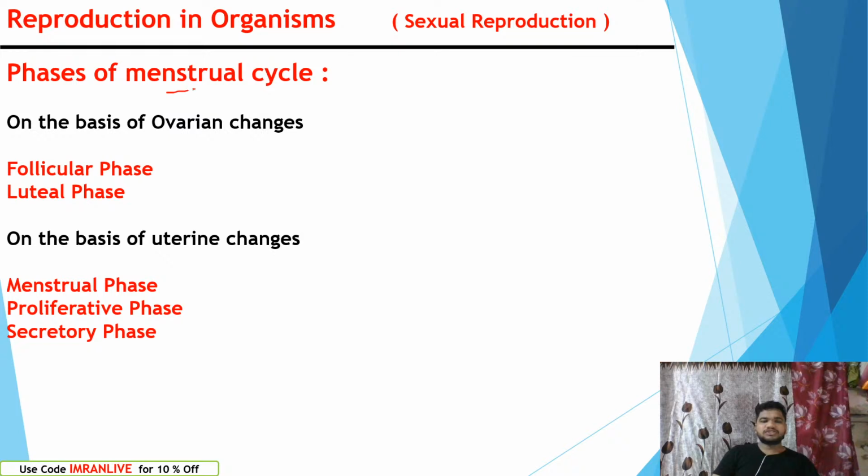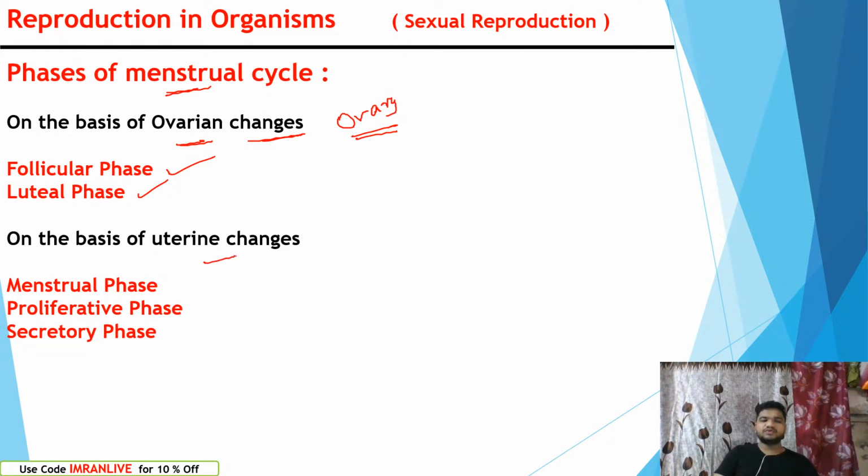Phases of menstrual cycle. In the case of menstrual cycle, what happens? On the basis of ovarian changes, the changes in the ovary of the female reproductive parts, the ovary being a female reproductive part, we have follicular phase and luteal phase. Everything we will discuss in our female reproductive system, in our reproduction in human chapter, right?